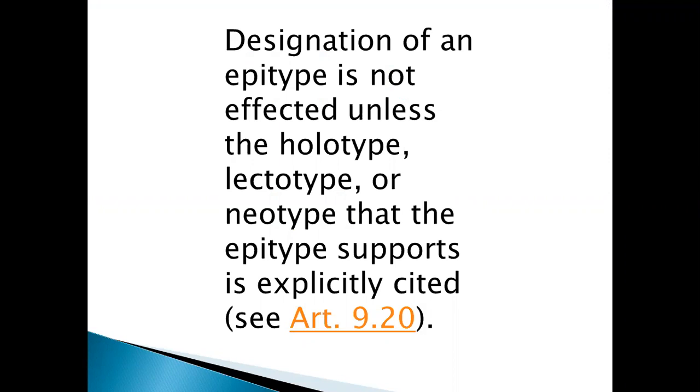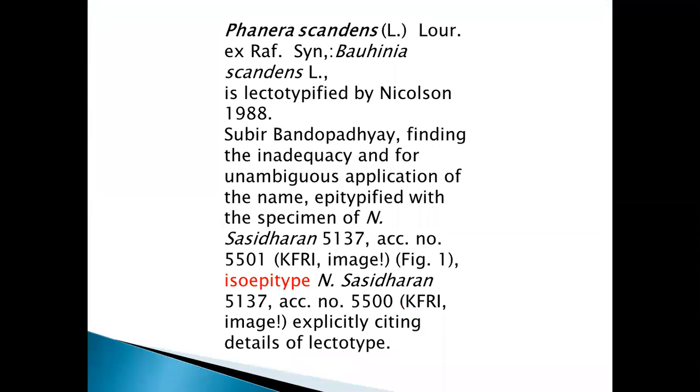See Article 9.20. Phanera scandens, or Bauhinia scandens, was lectotypified by Nicholson in 1988.